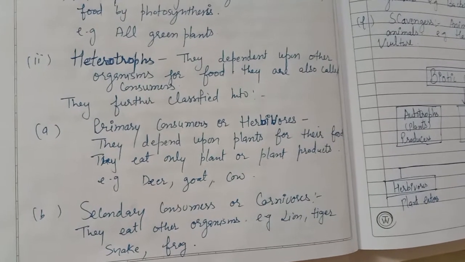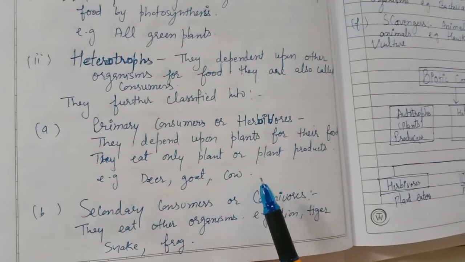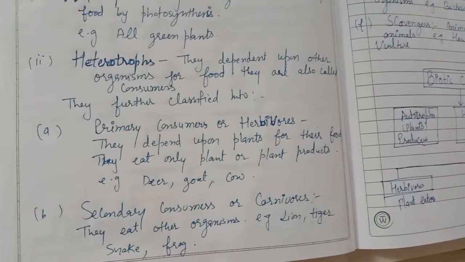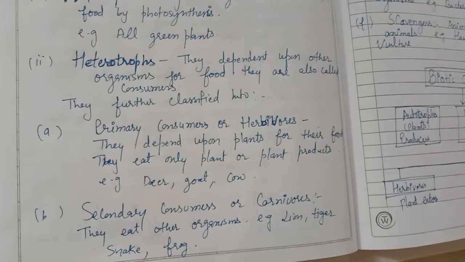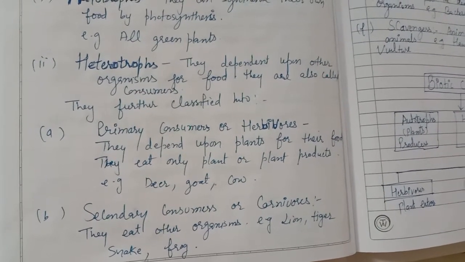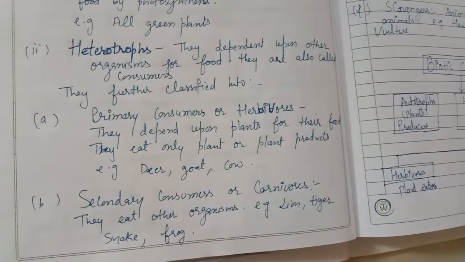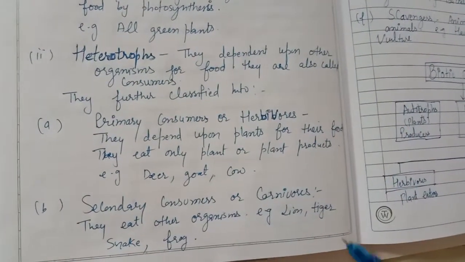They are pure vegetarian, like goat, deer, buffaloes, and cow. They always eat plant products, so they are herbivores. They are also called primary consumers because they depend upon the autotrophs, the producers, for their food.